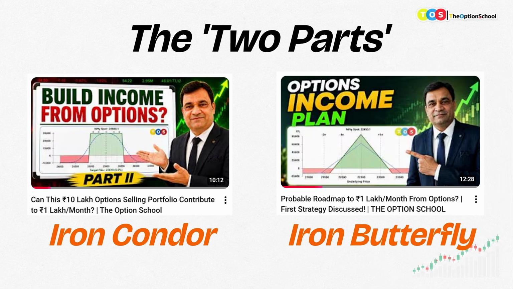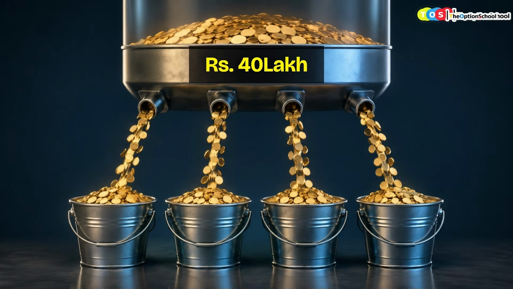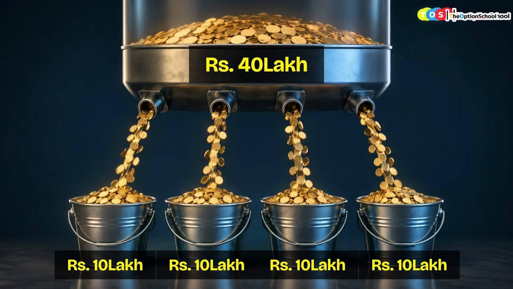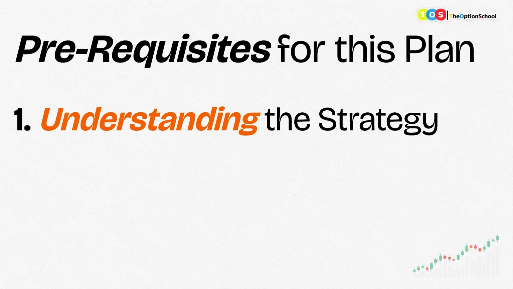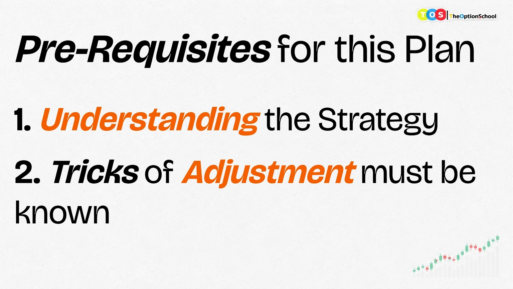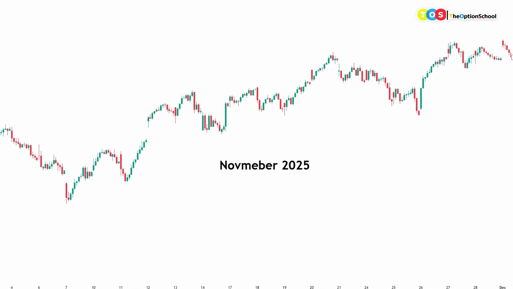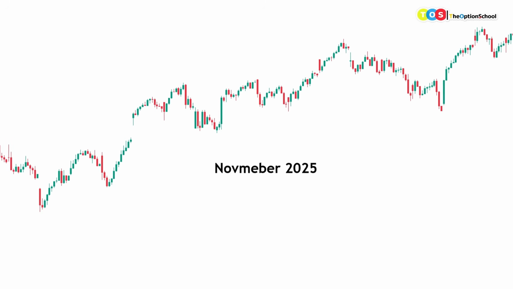So initially in the video, we said that, okay, we need to deploy 3 to 4 strategies to generate that 1 lakh rupees, which is not easy. Obviously, you need to understand the strategies. You need to know the tricks of adjustments also. Luckily, in this month, not many adjustments were required, but that will not happen every time.